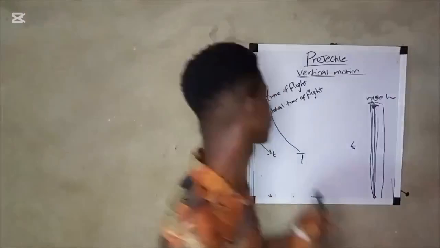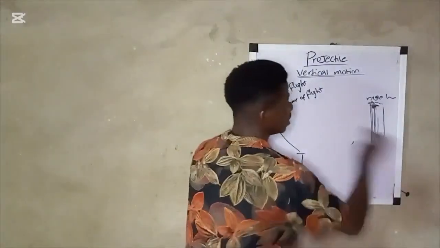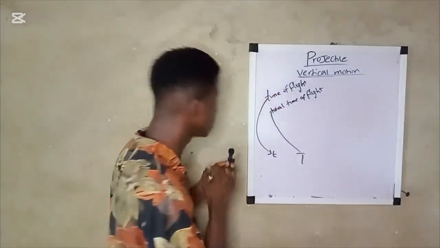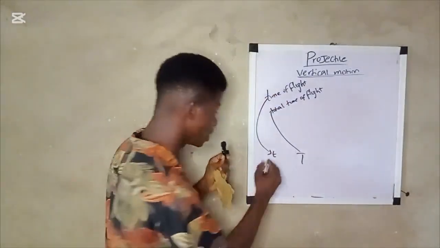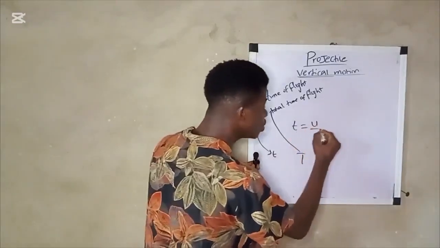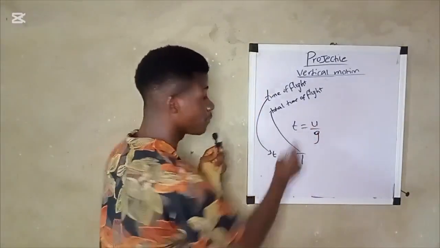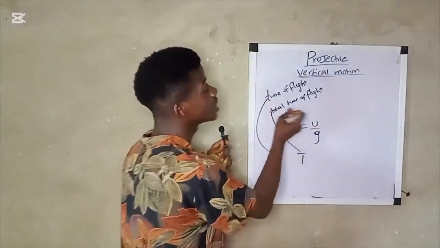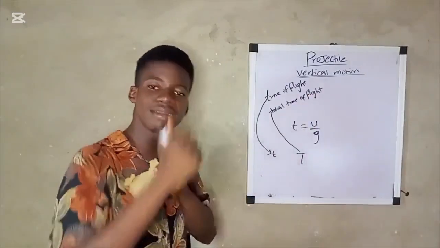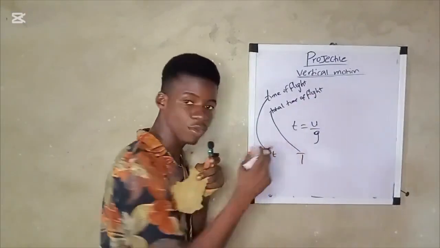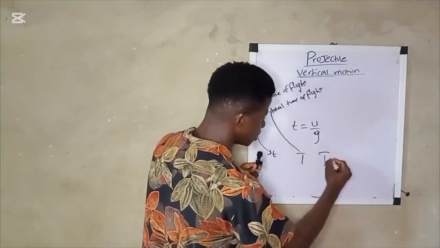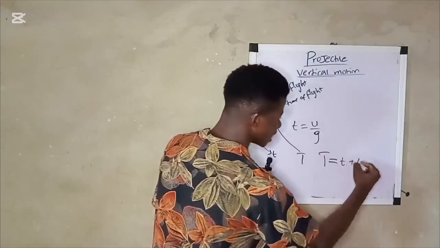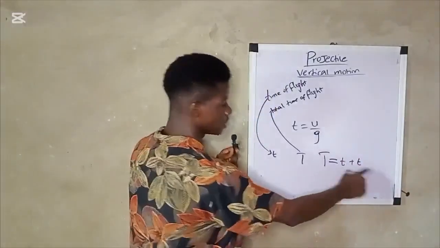Okay? Now, please take note of what I'm about to say. Time of flight, the formula for time of flight is t equals u over g. This is the formula for time of flight. Remember, time of flight is different from total time of flight. Whereas total time of flight, big letter T, equals one time of flight plus another time of flight. t plus t will give you what?